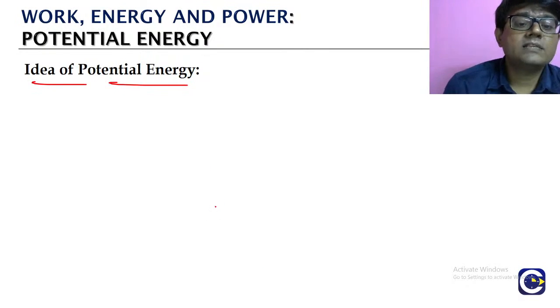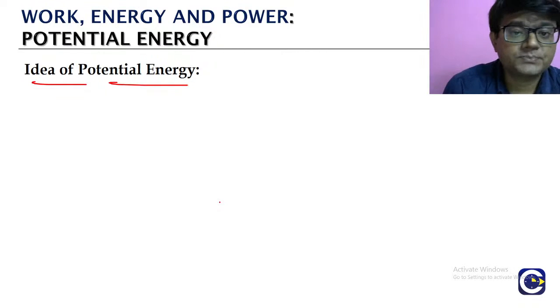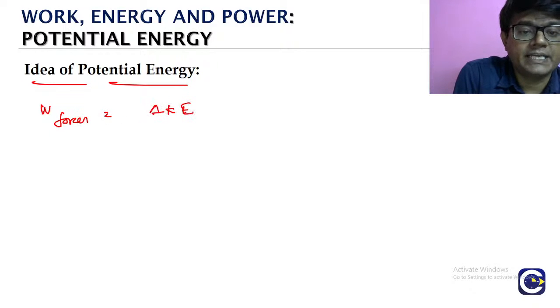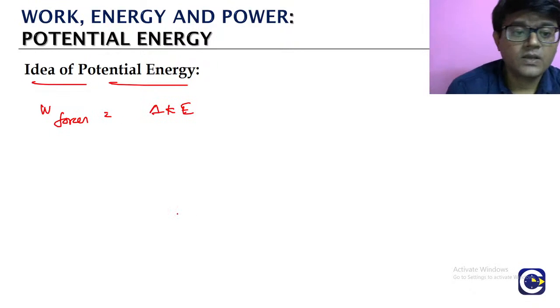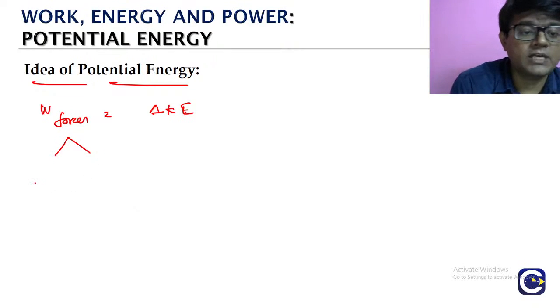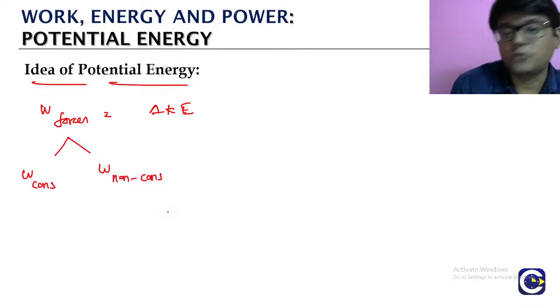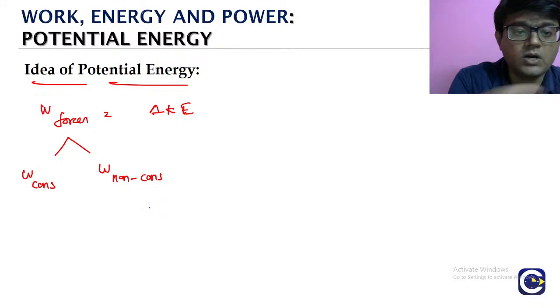See, what is the normal work energy theorem? Work done by all the forces acting on the object is equal to change in kinetic energy. இதுதானா? So work done by all the forces சொன்னா இதில் there will be conservative force இருக்கும், அந்த மாதிரி there will be non-conservative force also. There will be some force like gravity இருக்கும், which is a conservative force. There may be a force like friction also, which will be non-conservative.